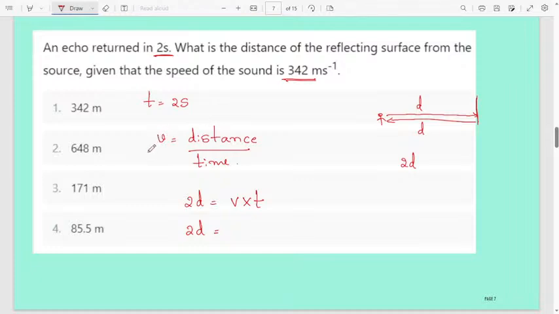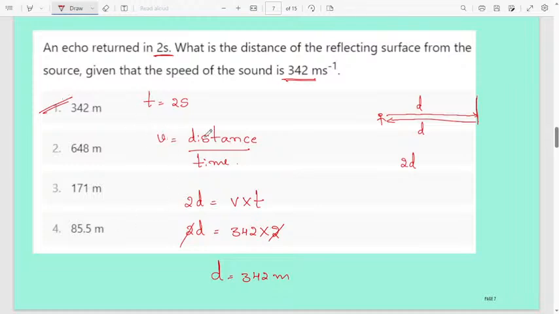Here v means speed, not velocity. Always remember v is speed. Speed of the sound is given, that is 342 meter per second, and time is 2 seconds. Then the 2 will get cancelled, and the distance will be 342 meter. Here the correct answer is 342 meter.